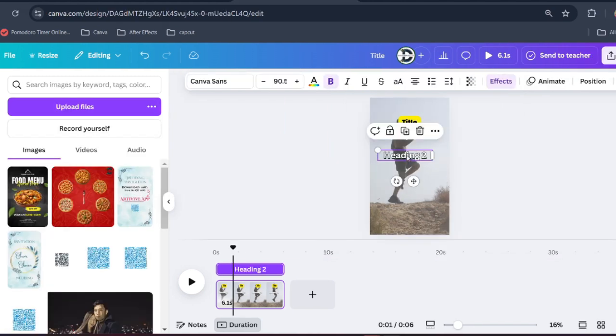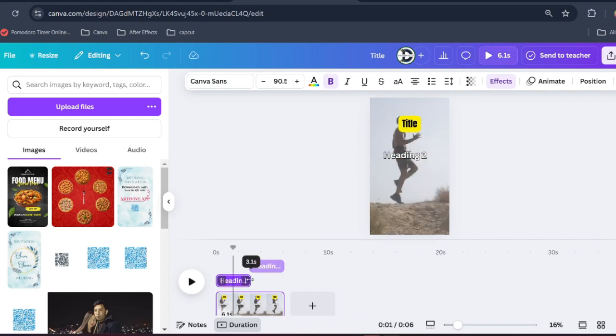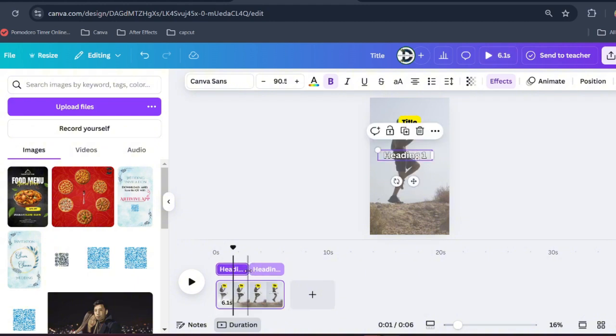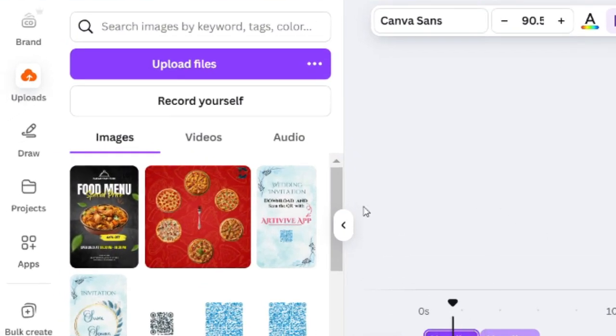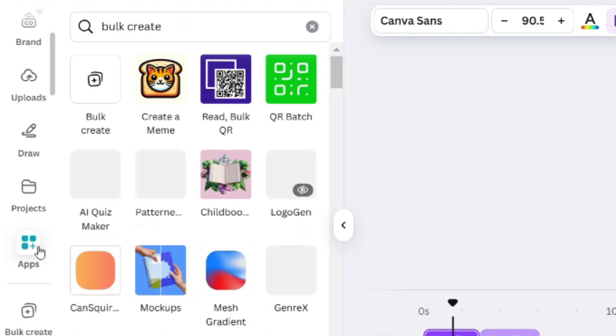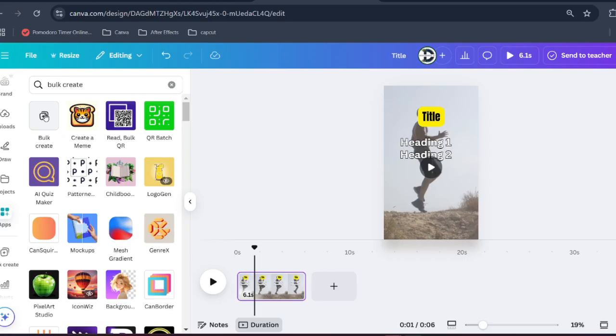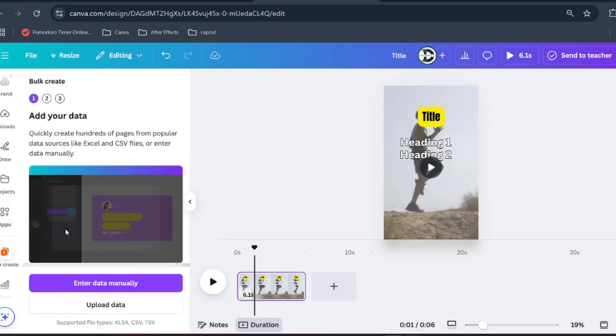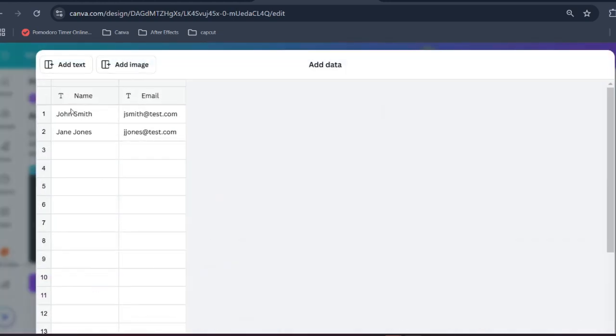Now one more important thing which you need to do is adjust the timing. Right-click and show timing and reduce its timing. But if you feel confused, you can skip this step. On the side left, head over to Apps section. Then search for Bulk Create. Click on it and do exactly what I am doing.